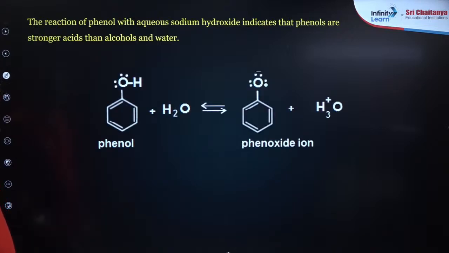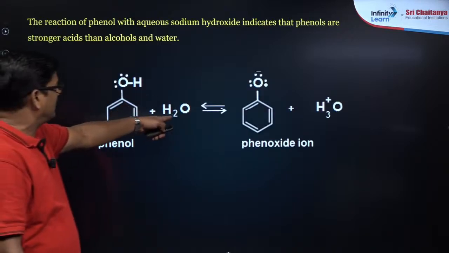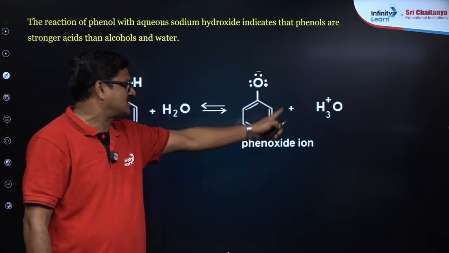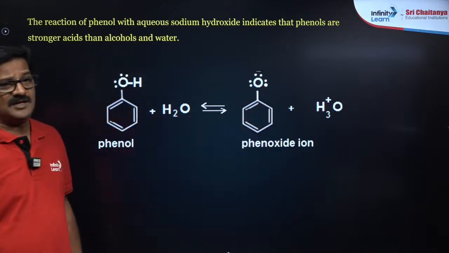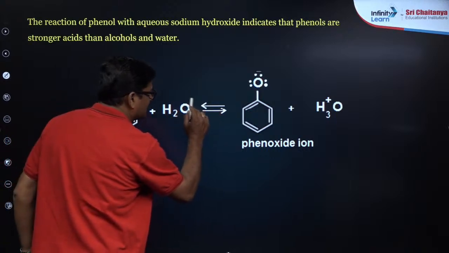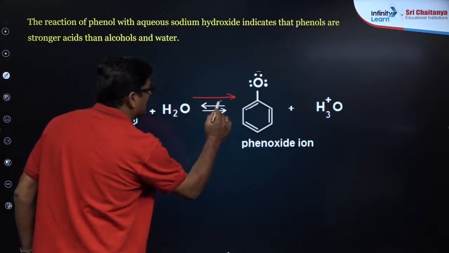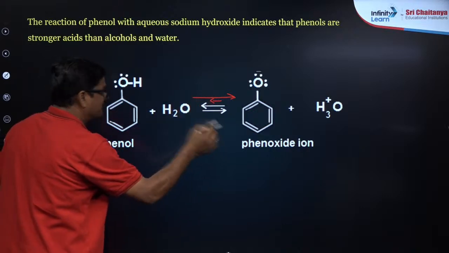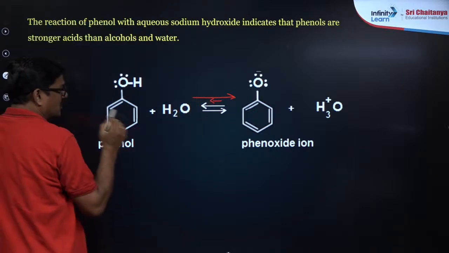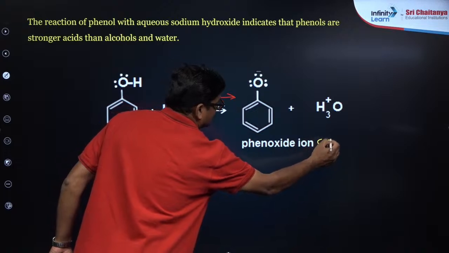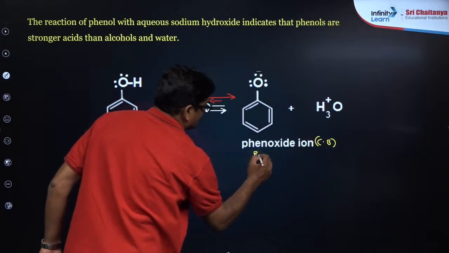That's very important. Phenol when reacting with water forms a phenoxide ion and H3O+. You can see the reversible reaction always tries to go in the forward direction because this phenoxide ion is resonance stabilized. It is the conjugate base, so it is resonance stabilized.